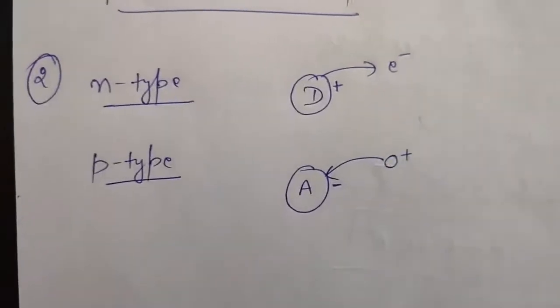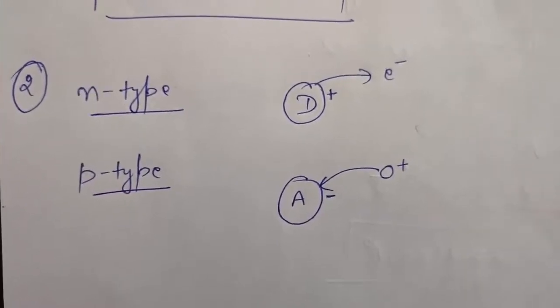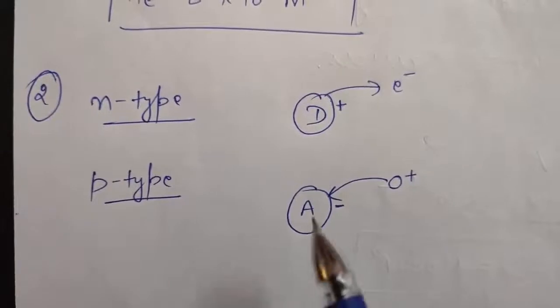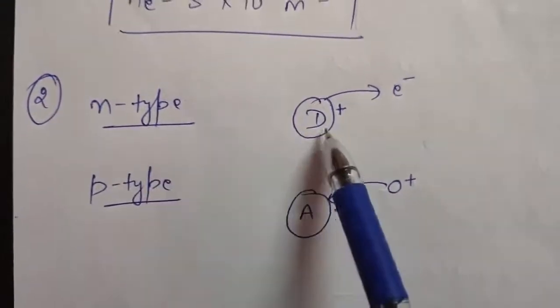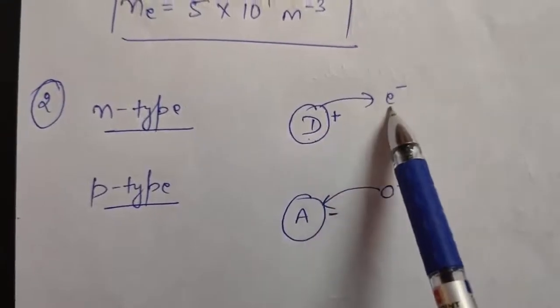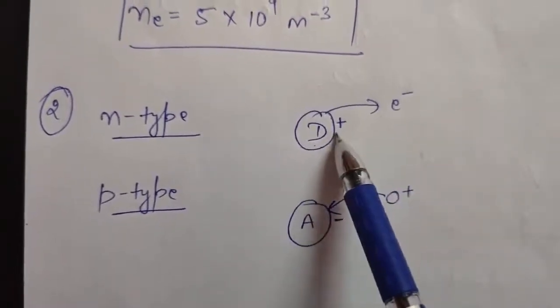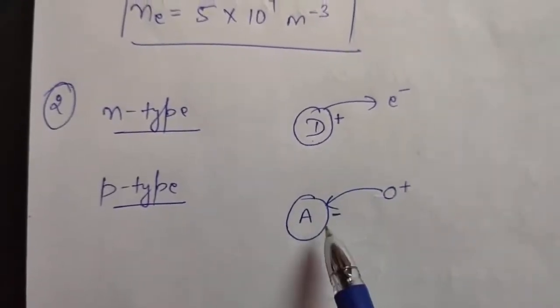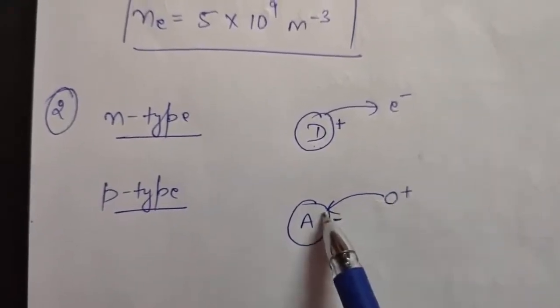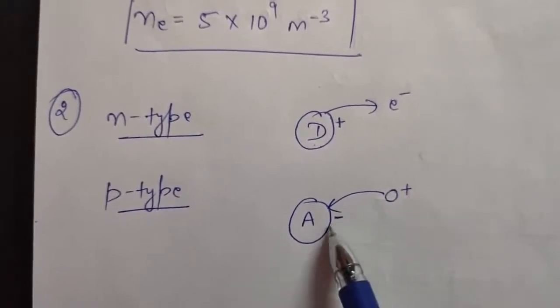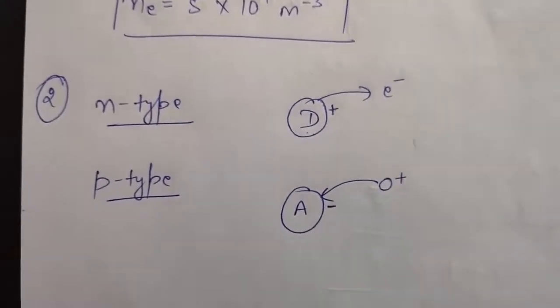Okay, so question number second says why N-type and P-type are electrically neutral. So I hope all of you must be able to give this answer. Because in N-type you have donor atoms, when they donate electron, for one donated electron they have one positive charge, so overall it will become neutral. Similarly in P-type you have acceptors. When they accept electron, they acquire negative charge with the positive charge on hole. So again it becomes electrically neutral.